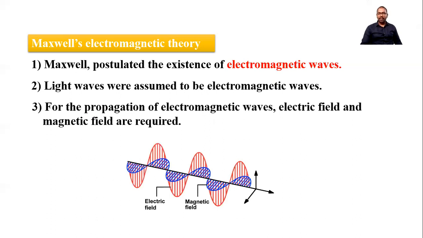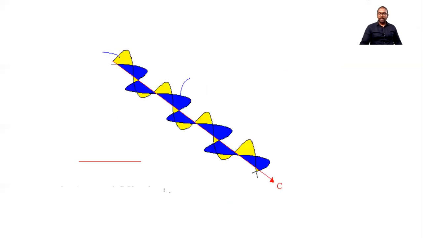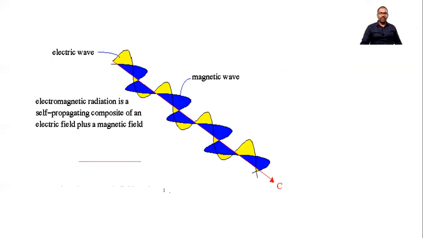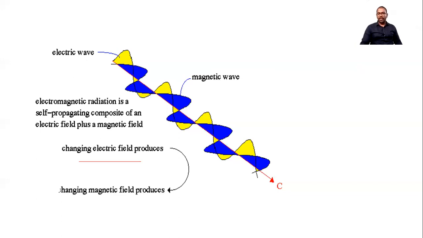So you can see an electromagnetic wave. The electric field component is shown in red and the magnetic field component in blue. This is the nature of light. It has electric and magnetic field components, which are shown in the diagram. These electric and magnetic field components change with time.